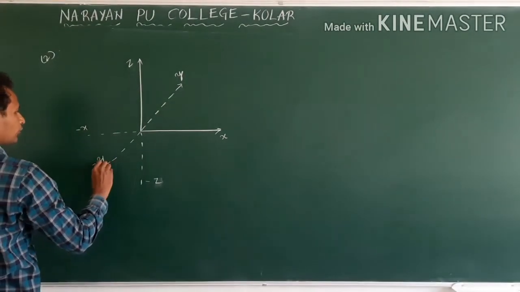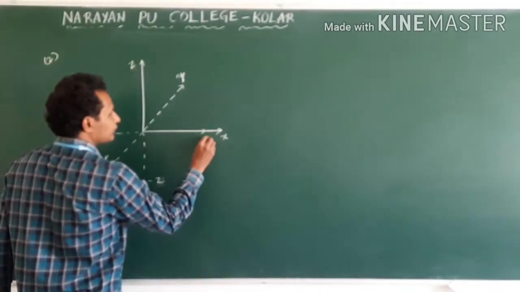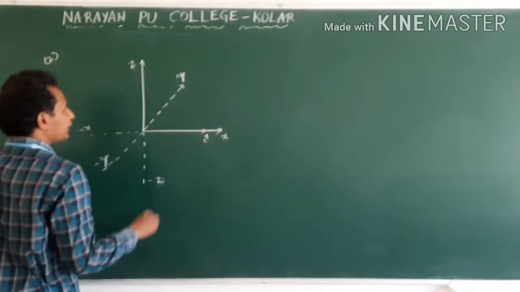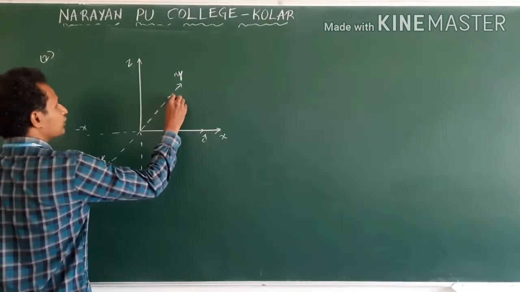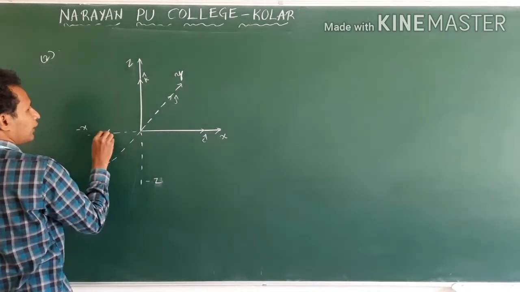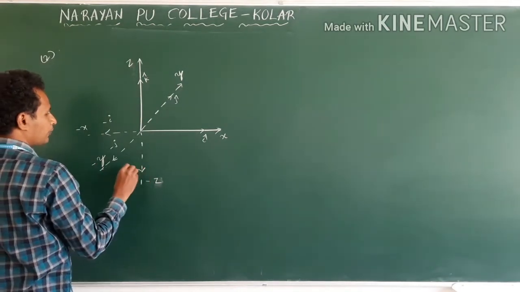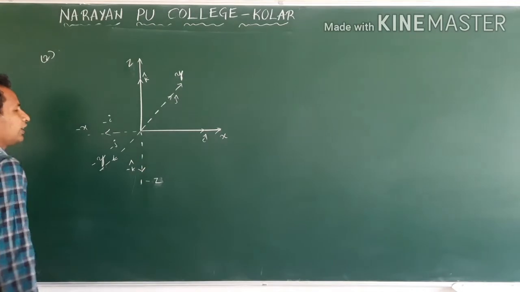So along the x-axis, unit vector is I cap, this is j cap, this is k cap, and this is minus I cap, minus j cap, minus k cap.